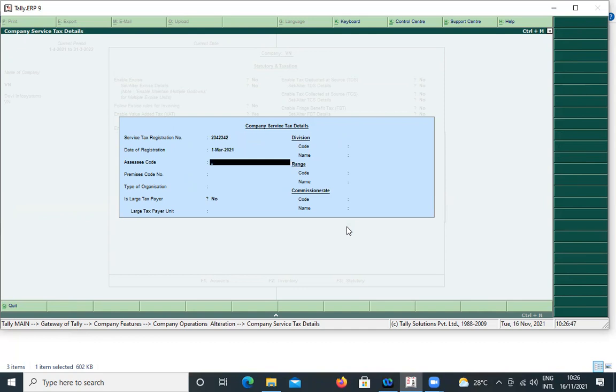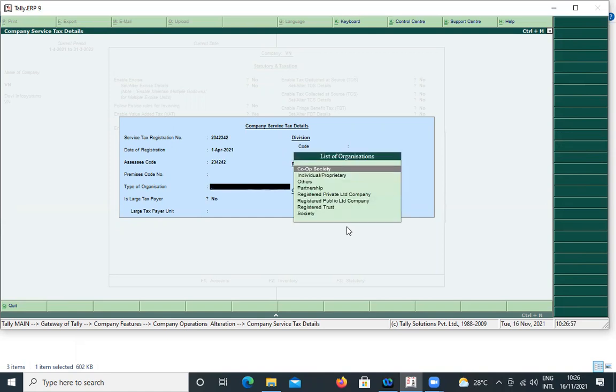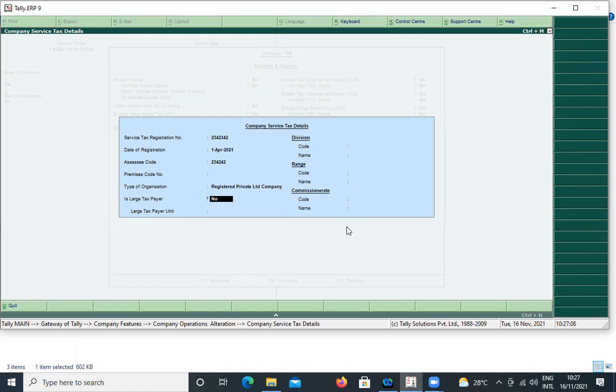Then assessee code something. Premises code number is not provided. Cooperative society, individual. We are running a registered private limited company. It's a company, whereas the registered private limited company.